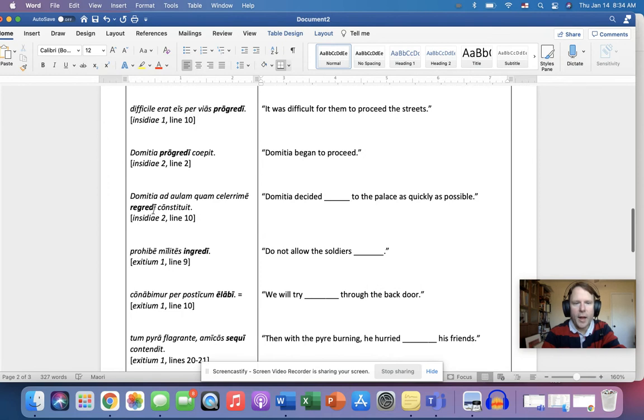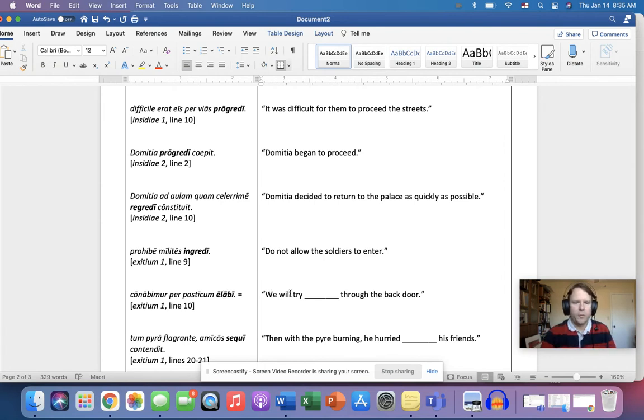All right, now what about regredi? Regredior means to return, it's from the verb that means to return. So what does regredi mean? Domitia decided to return. Ingredi. Do not allow the soldiers, what do you think ingredi means? To enter. Now, elabi comes from the verb elabor, elabi, elapsus. So the verb means to slip out, like to escape.